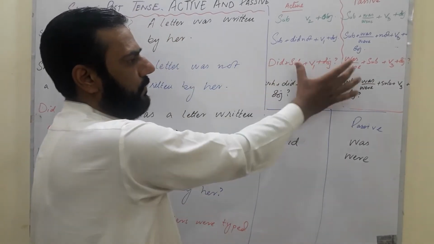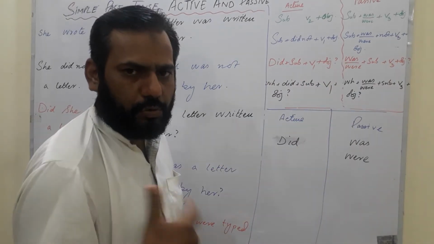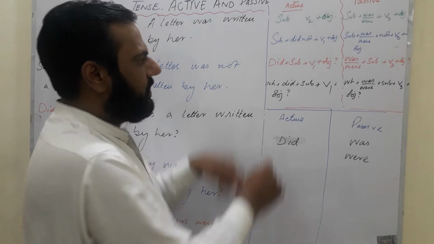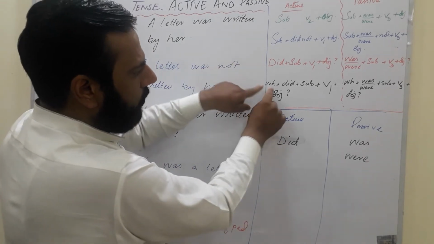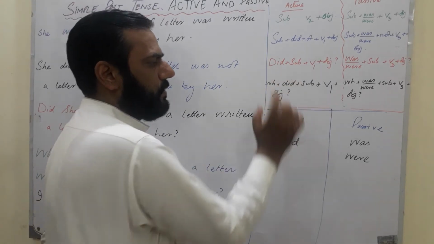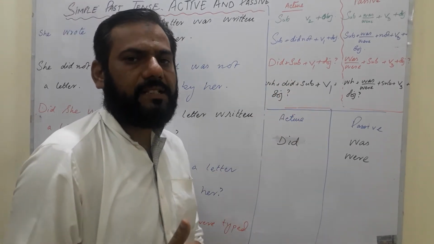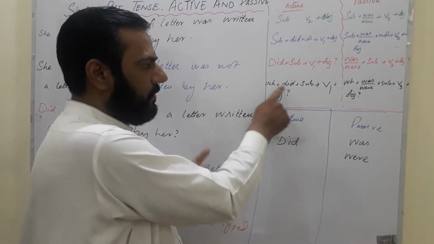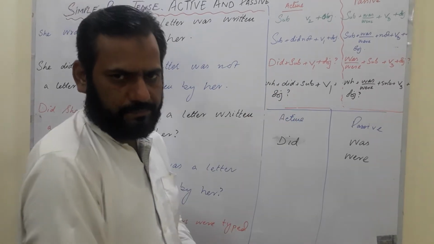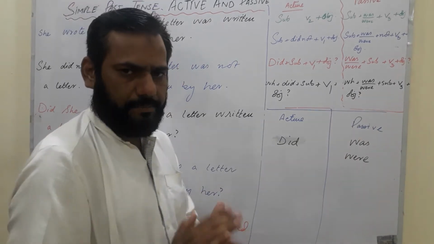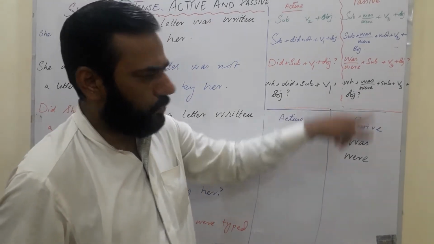So did, subject, first form: this is the short question format. The second question format is WH. These are actually the same, only WH is added. In this sentence, did and first form let us know that this sentence belongs to simple past tense active voice. At the same place, after the WH and before the subject, we have seen did. So we will be using was and were at the same place after the WH before the subject.